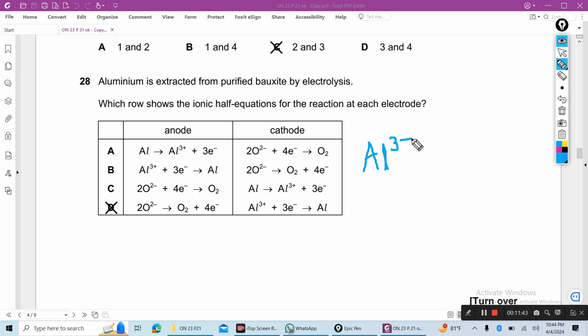At the cathode, the aluminum ion gains 3 electrons to form molten aluminum. This is a reduction reaction occurring at the cathode. At the anode, the oxide ion loses 4 electrons to form oxygen gas. This is an oxidation reaction, as the oxide ion loses electrons.